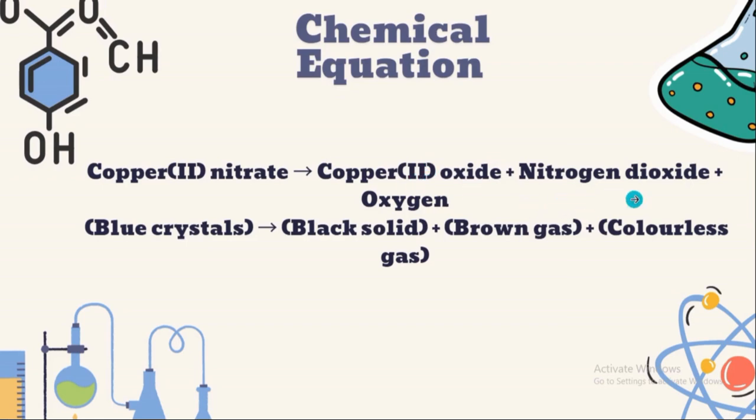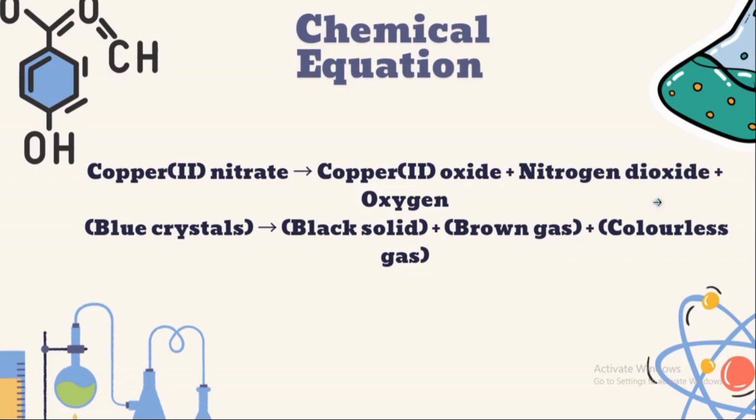In case you're asked which colorless gas is produced when you heat copper 2 nitrate, our answer is going to be oxygen. And what is the color change? It changes from blue crystals to a black solid, and our black solid is copper 2 oxide. The mass becomes less because the gas escapes, and this tells us that a new substance has formed. And in our case, the new substance that forms is copper 2 oxide, and the change cannot be reversed. So, this makes it a permanent chemical change.